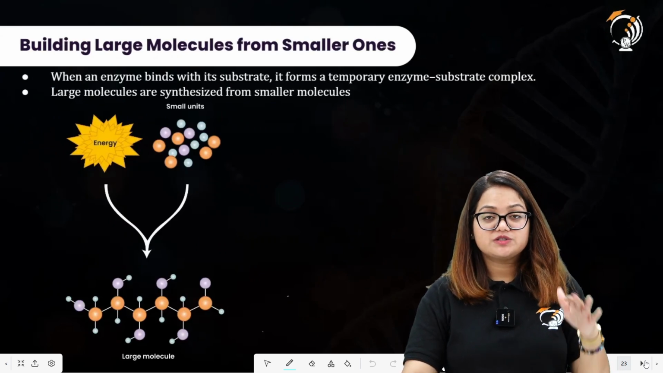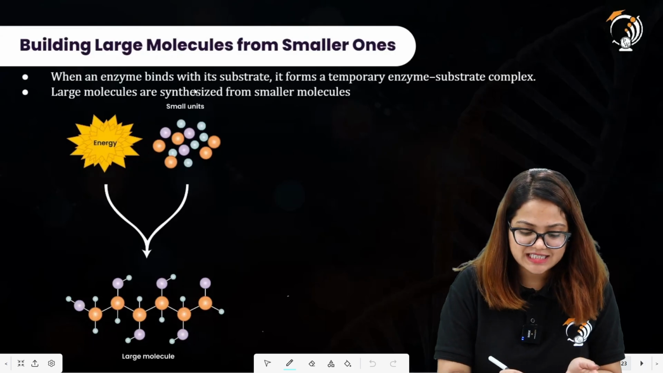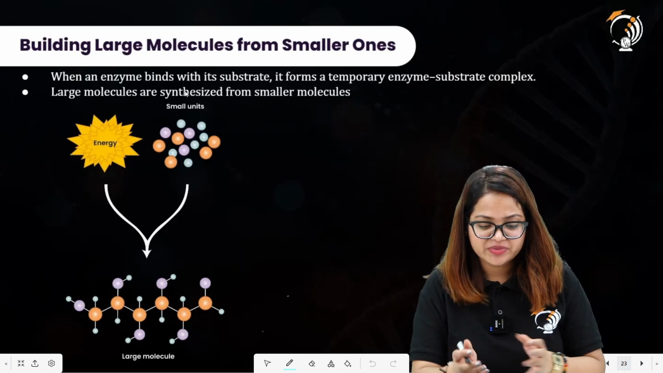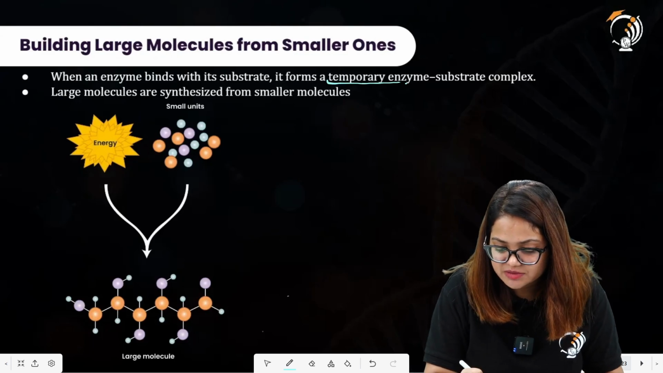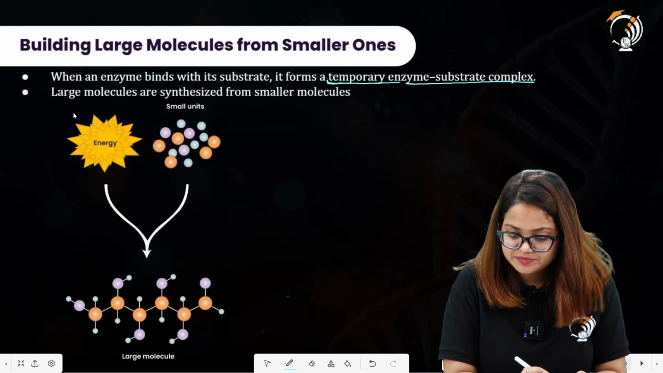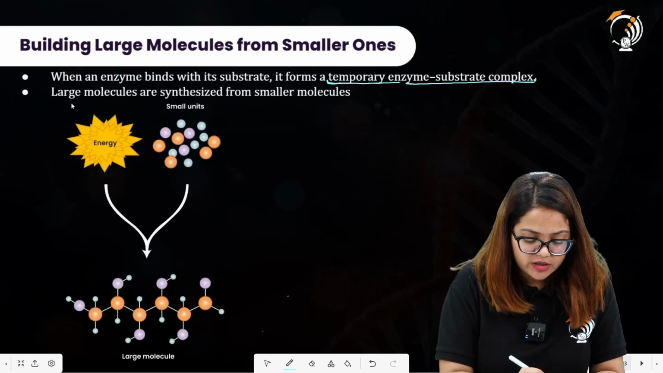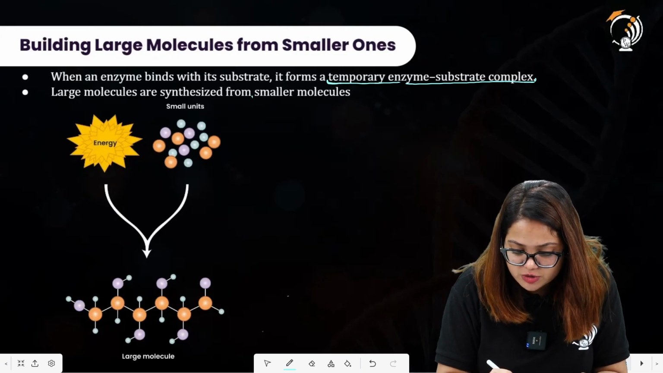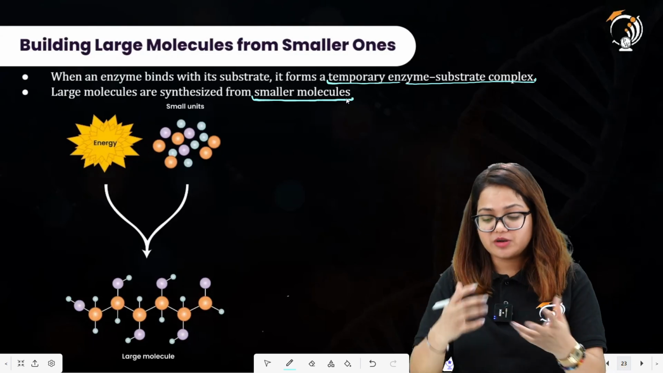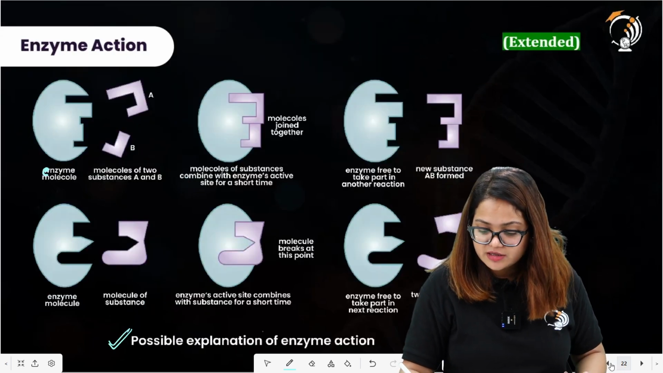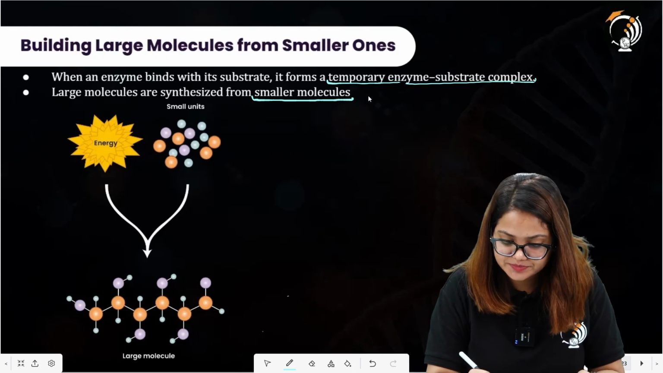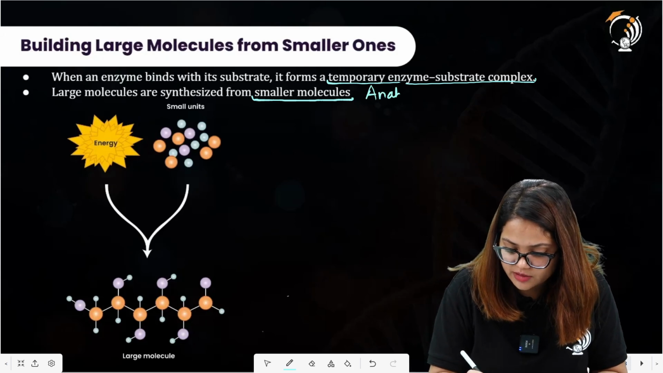Building large molecules from smaller ones. When an enzyme binds to its substrate, it forms a temporary enzyme substrate complex. All right, we have already understood this by now. So large molecules are synthesized from smaller molecules. Whenever we are synthesizing large molecules from the smaller molecules, we are talking about anabolic reactions. All right, anabolic reactions.